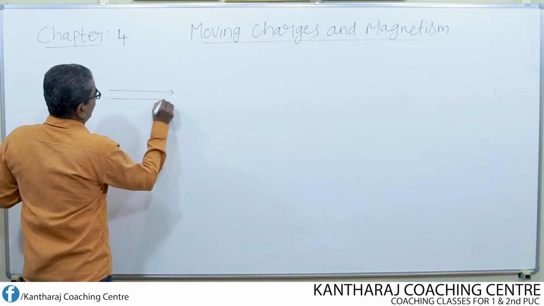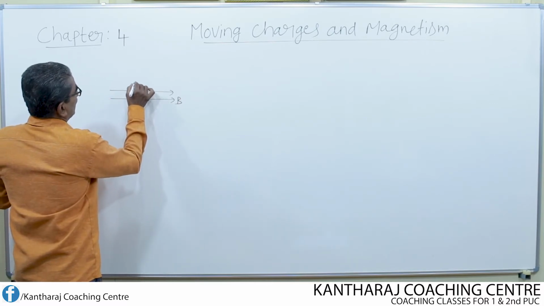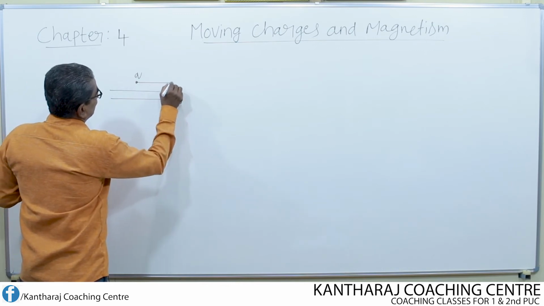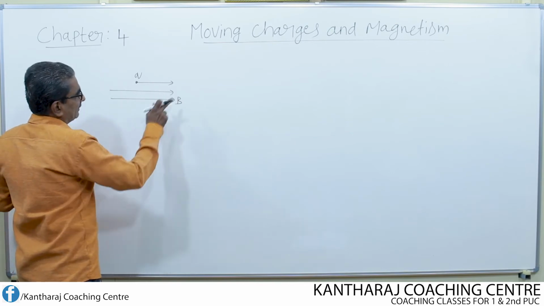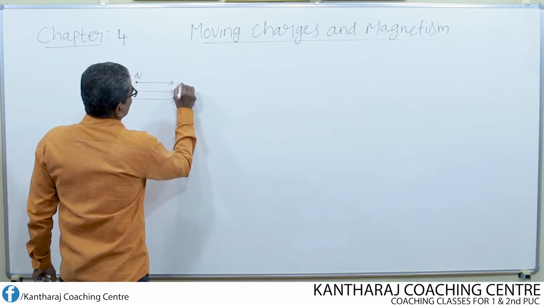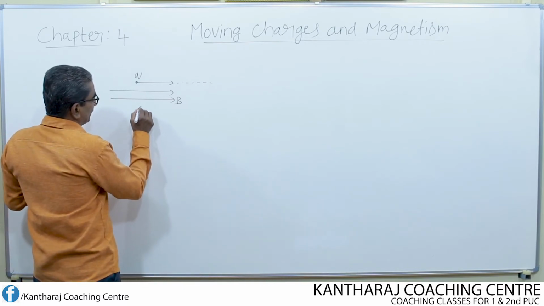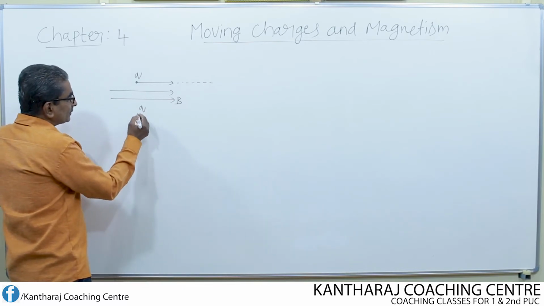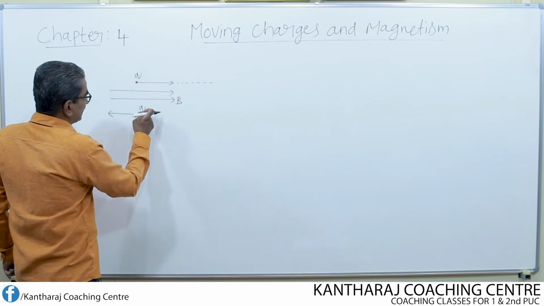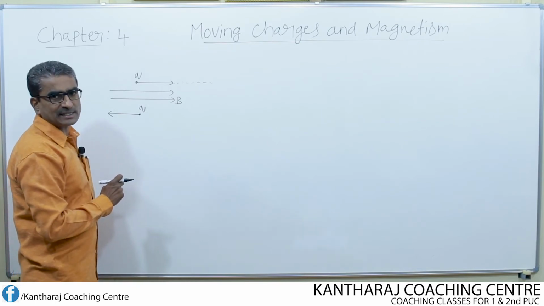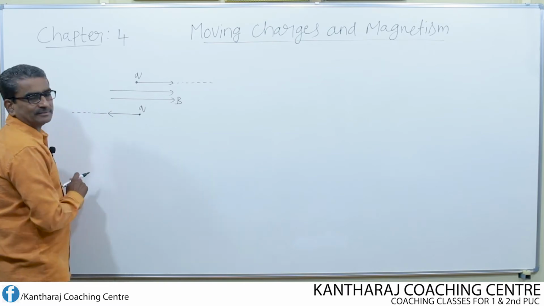This is the uniform magnetic field. If a charged particle Q enters into the magnetic field along the same direction, that means in the direction of the field, then it continues to describe a straight line path. Whereas if the charged particle moves anti-parallel to the field, opposite to the direction of field, then also it describes a straight line path.